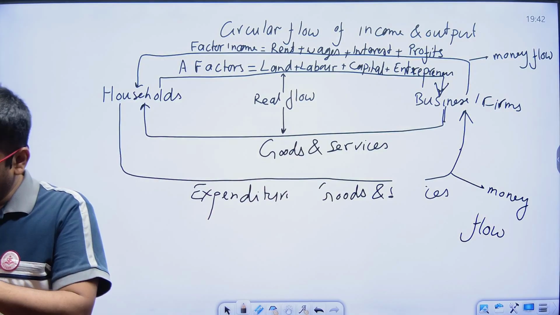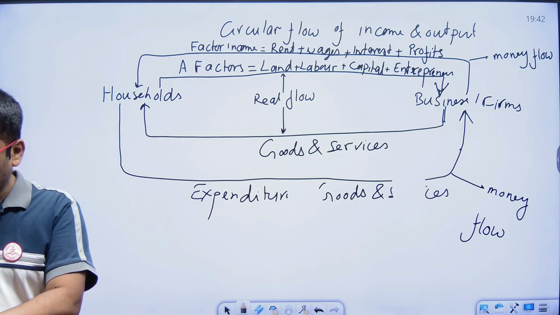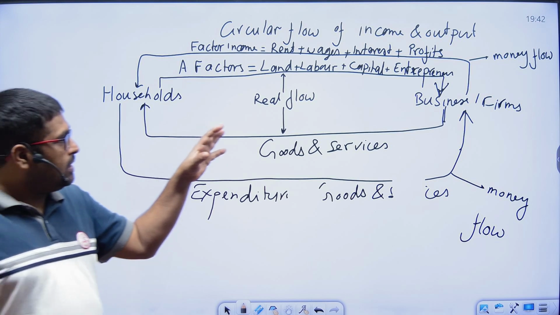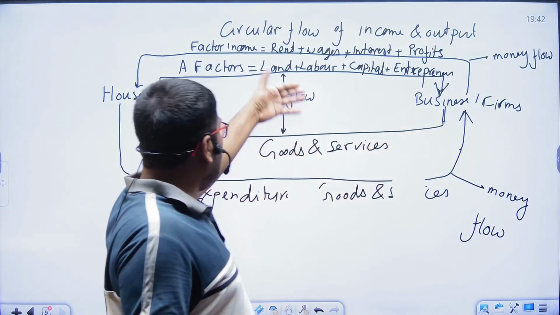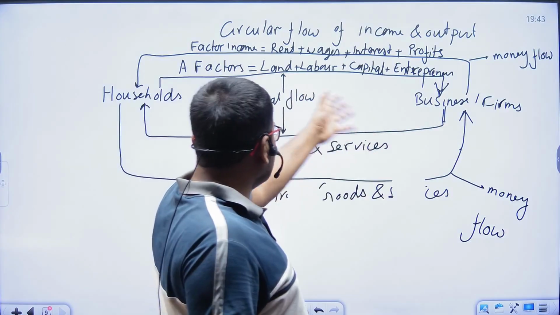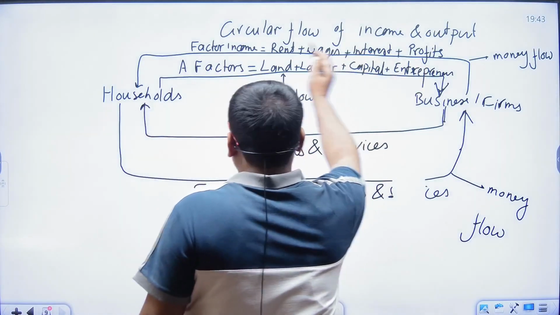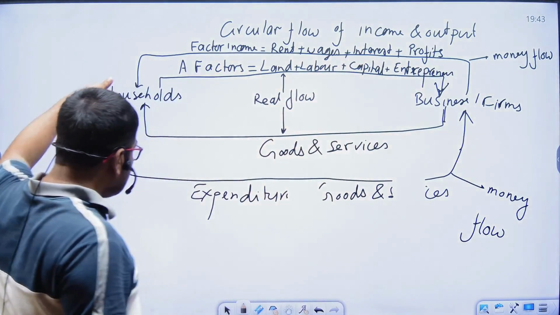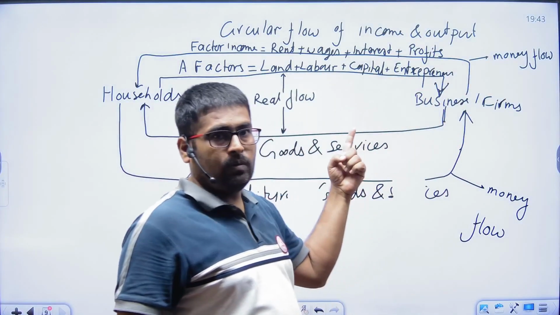In the simple two sector economy model, we illustrate the flow between household and business. In this model, goods and services and money are transferred among these. One time money is transferred to the household, later the same money is also transferred to the firms. This is the circular flow.